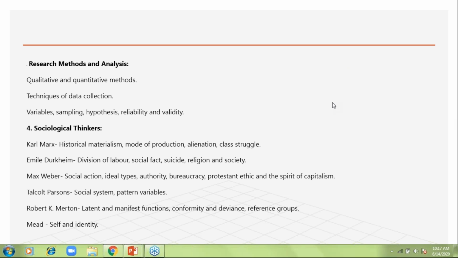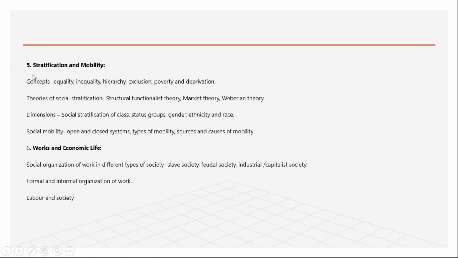But in sociology, you will be well settled. I know this is the area it is going to come from. The only thing is how to write the paper. Okay, and the six thinkers, you can see, are the fourth unit in the syllabus. Fifth will be stratification and mobility. Society, everybody knows we are part of society.